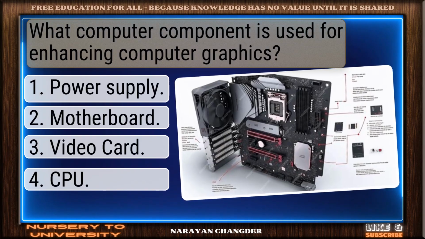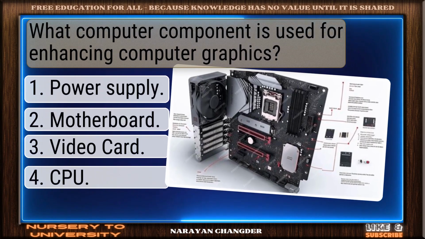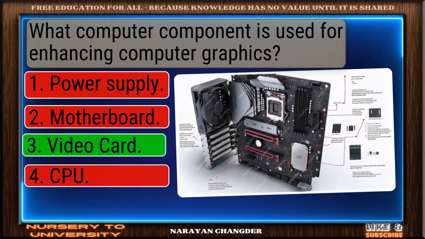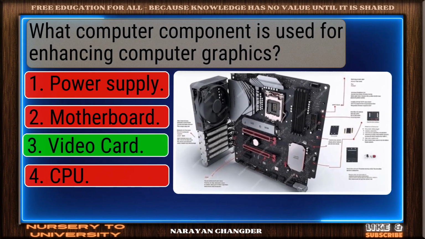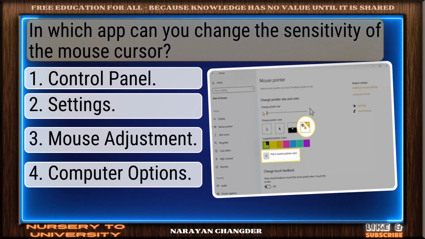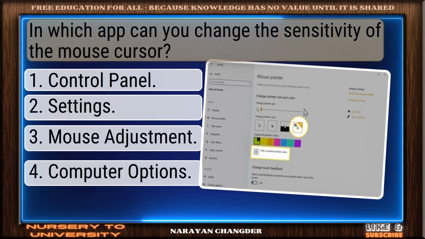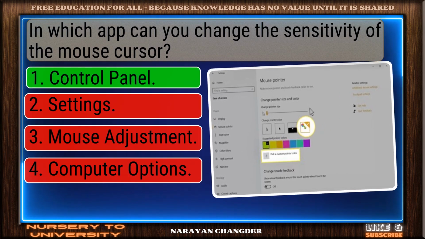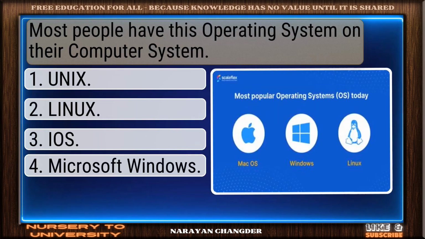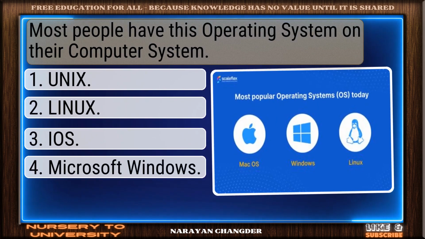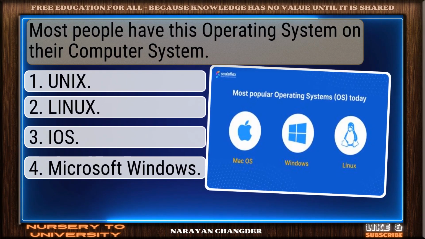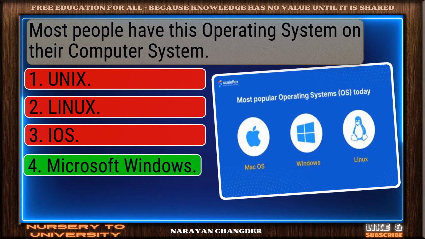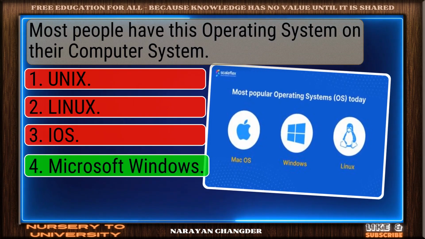What computer component is used for enhancing computer graphics? On track. Video card is correct. In which app can you change the sensitivity of the mouse cursor? You got it! Control panel fits. Most people have this operating system on their computer system. Nicely done. Microsoft Windows is solid.